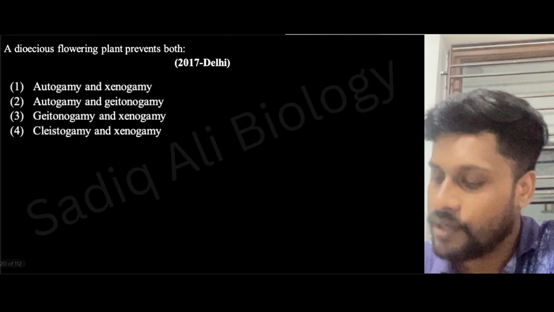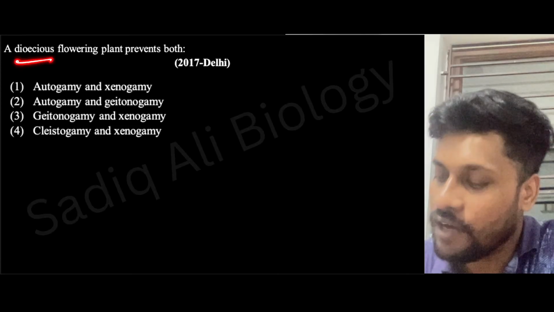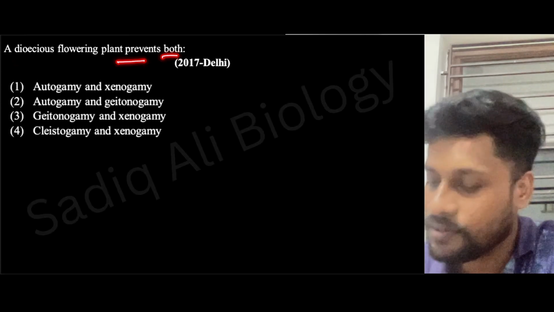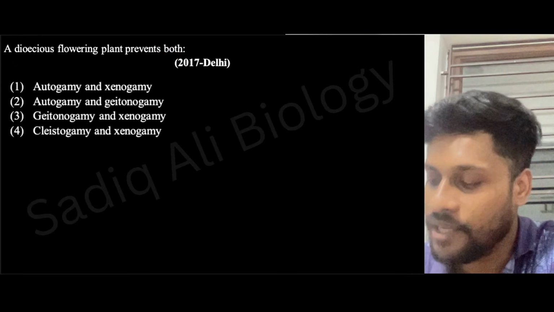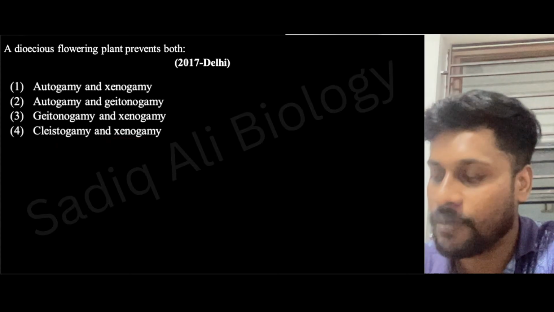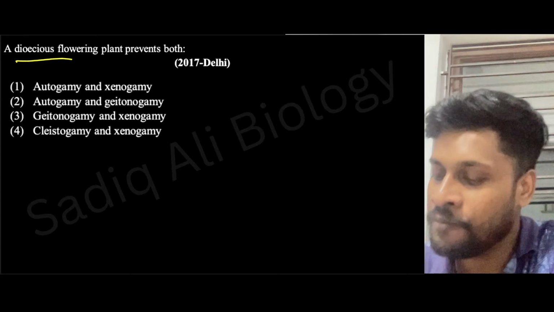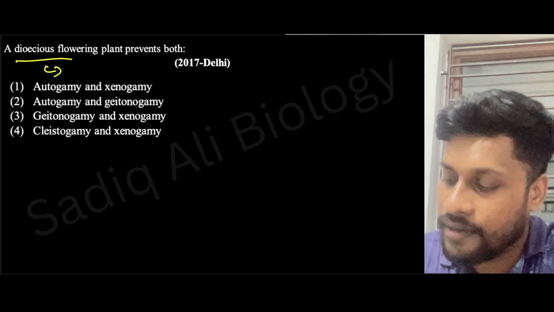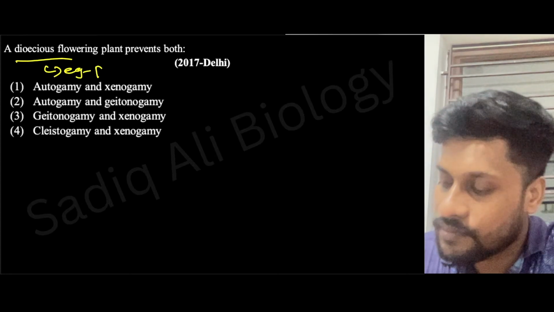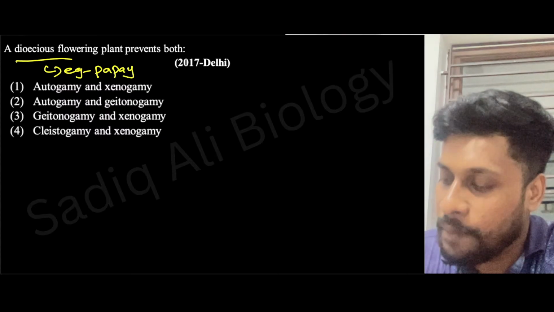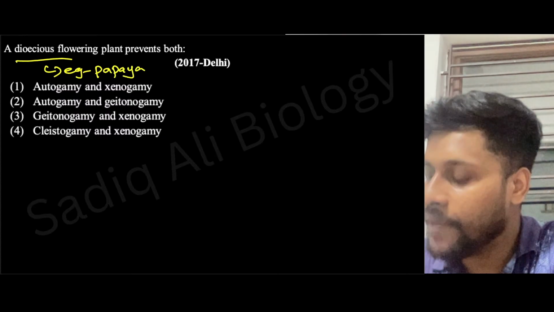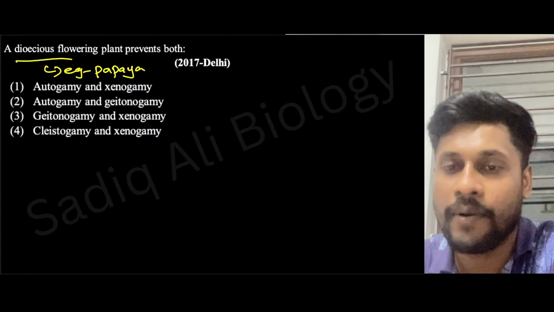Now, a dioecious flowering plant prevents both autogamy, xenogamy; autogamy, geitonogamy; geitonogamy, xenogamy; then cleistogamy and xenogamy. You know that dioecious flowering plant, for example, papaya. When you take papaya, you can find both male papaya and a female papaya, right?